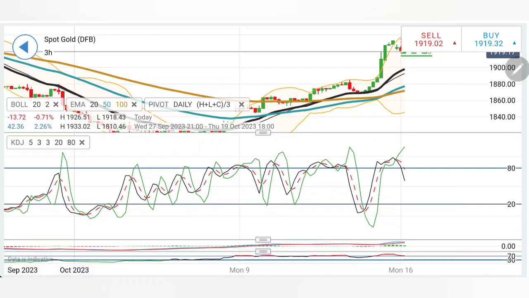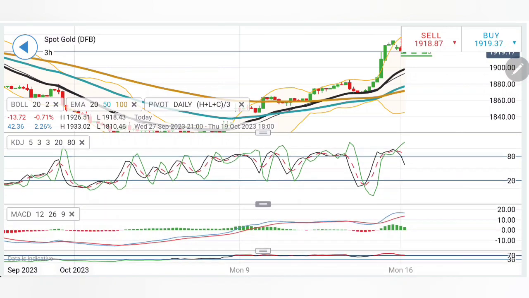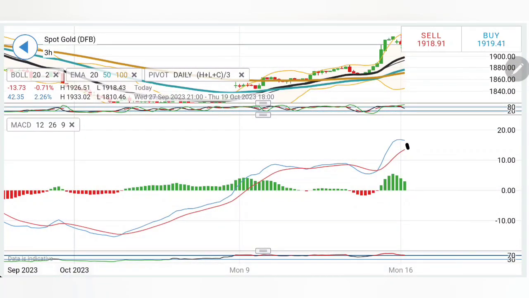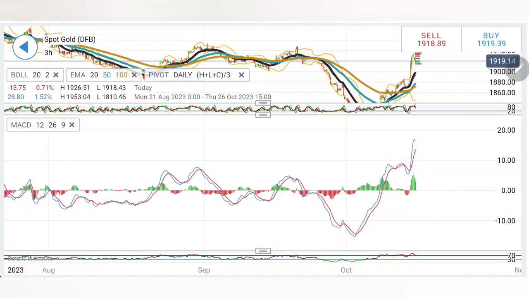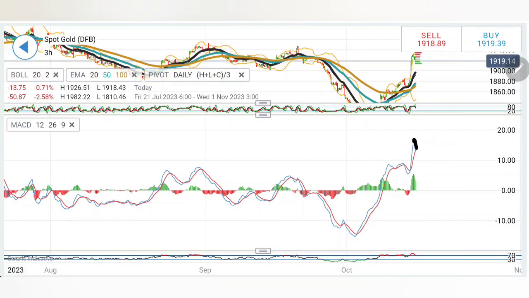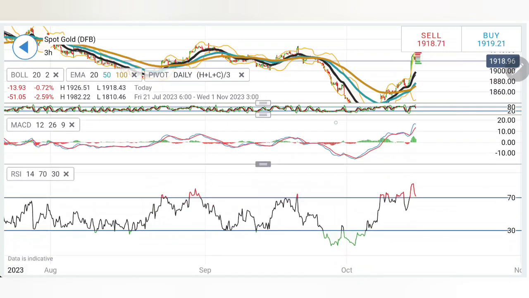And this is applicable for this complete week. Stochastic dropping from the overbought zone, MACD was bullish. It is trying to converge a bit. It is trying to cross over for sell. Yes, it is trading with extreme divergence, and that is why we can see red candles here.